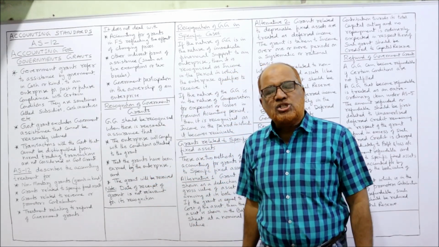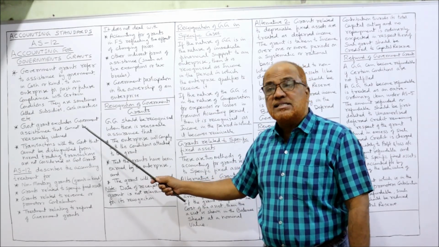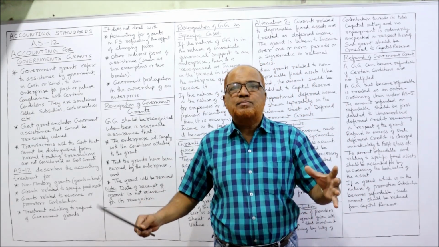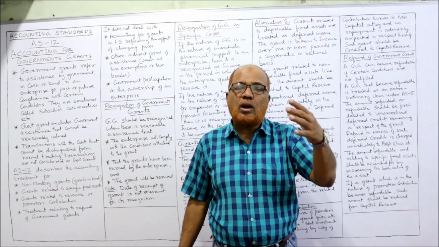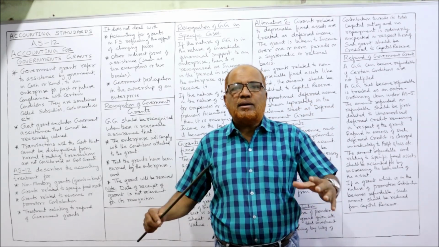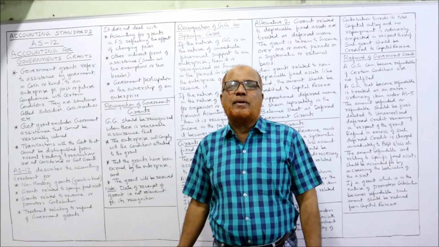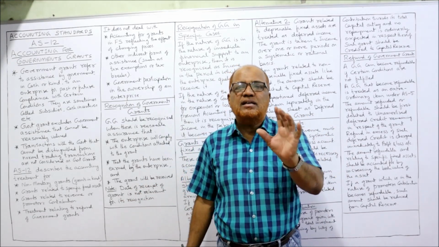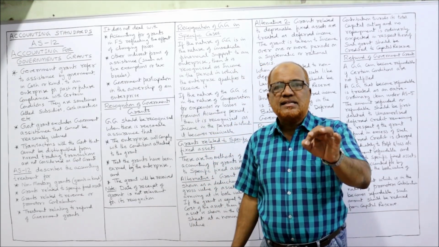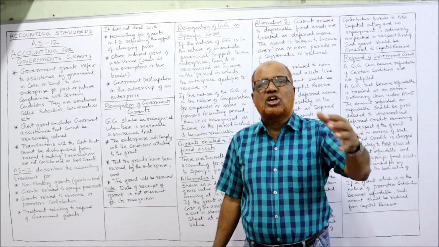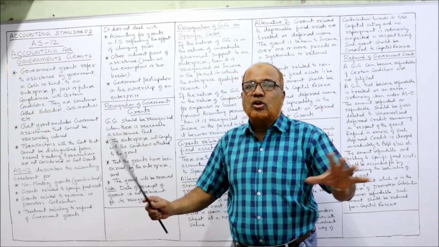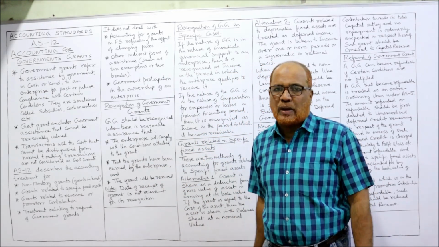Now, government grant excludes government assistance that cannot be reasonably valued. So there is a difference between government grant and government assistance. Sometimes the government will assist an enterprise with assistance which cannot be valued precisely. That assistance given by the government which cannot be evaluated or calculated precisely will not be governed by AS12.